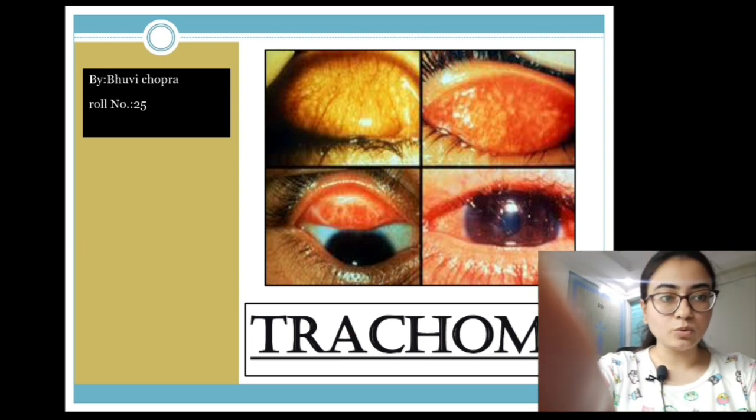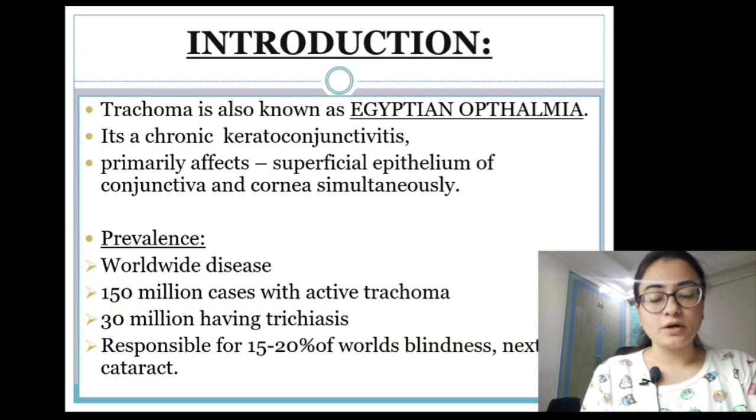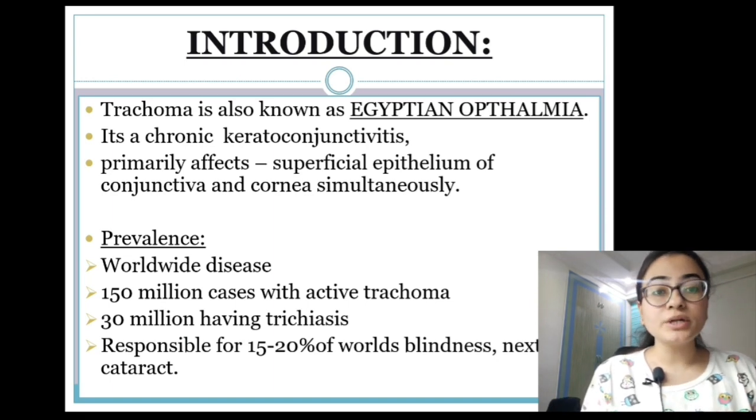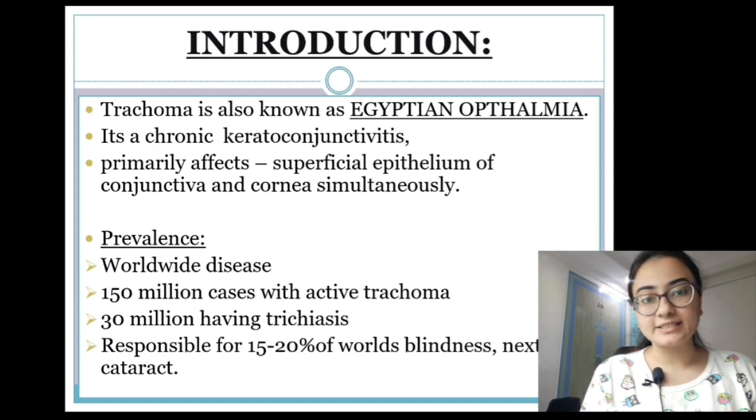Today in this video we are going to discuss a very important topic of ophthalmology, that is trachoma. So what is trachoma? Trachoma is also known as Egyptian ophthalmia. It's a chronic keratoconjunctivitis which primarily affects the superficial epithelium of the conjunctiva and the cornea simultaneously.